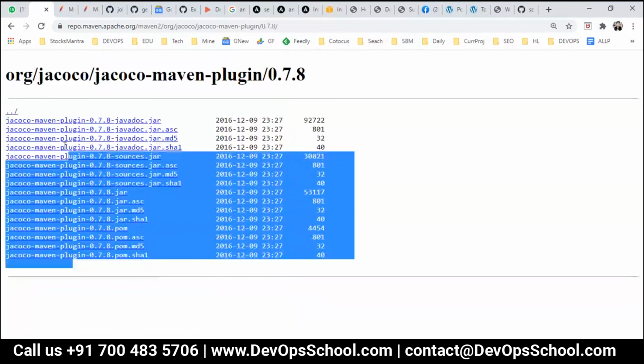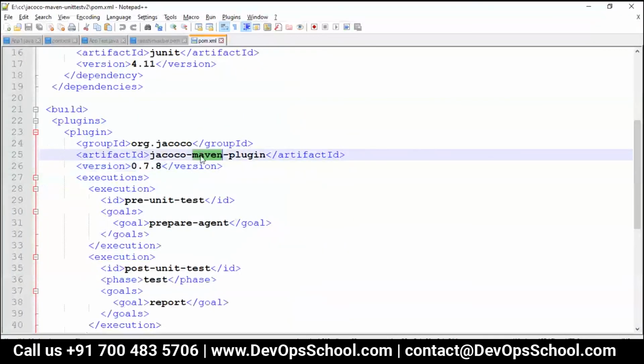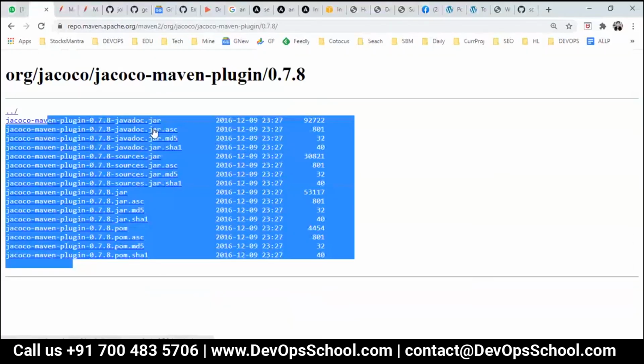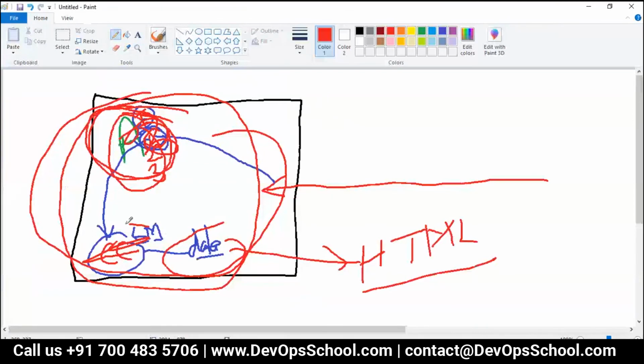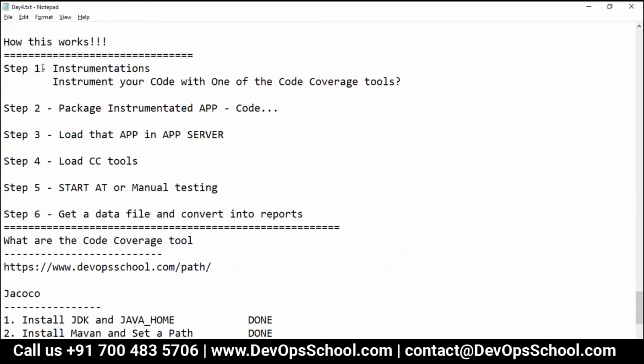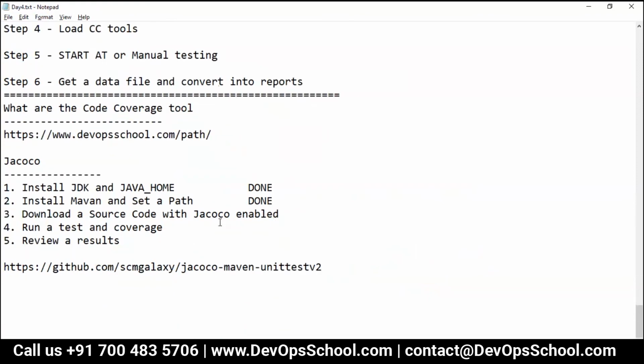So now this file will be used in this. This jar file will be loaded in this location only, just like I said, right? And this source code needs to be instrumented, which I said here. But you know what is the beauty of Jacoco?